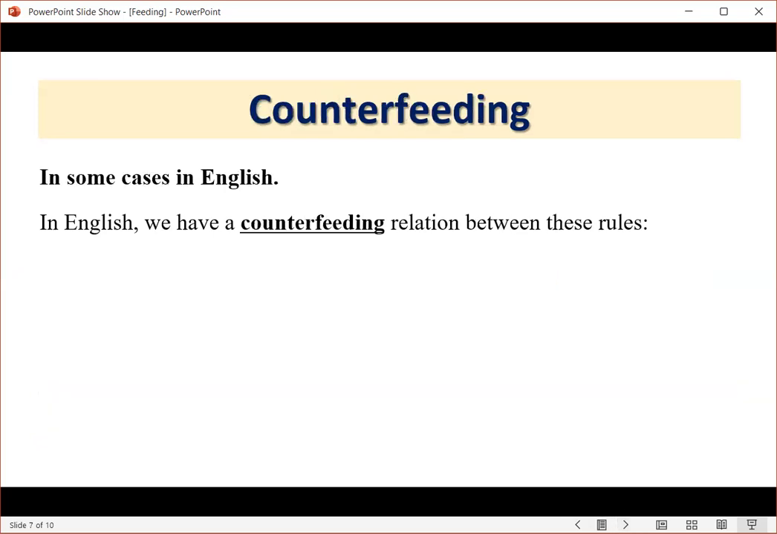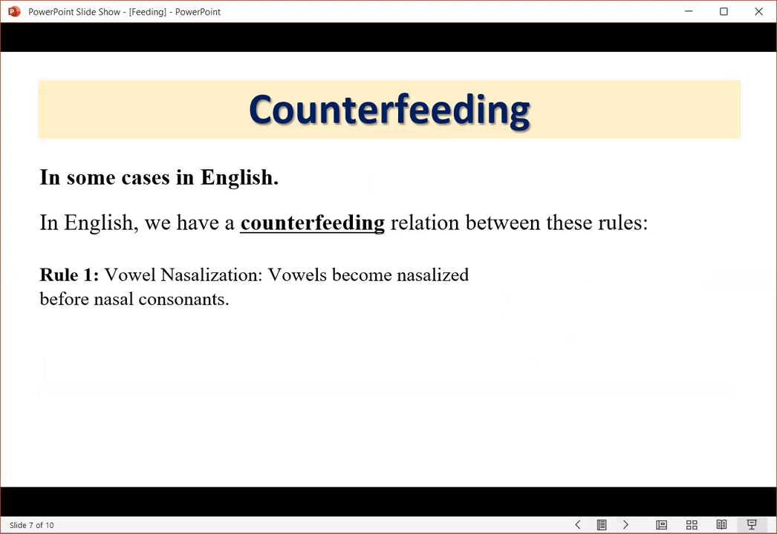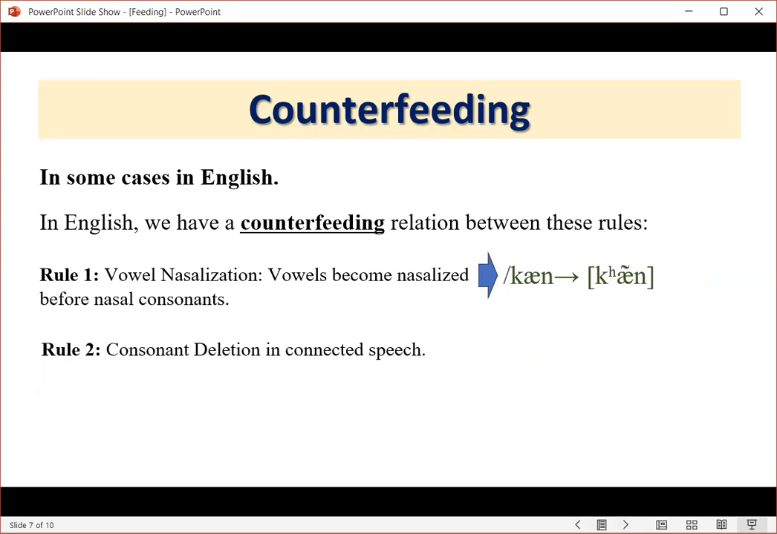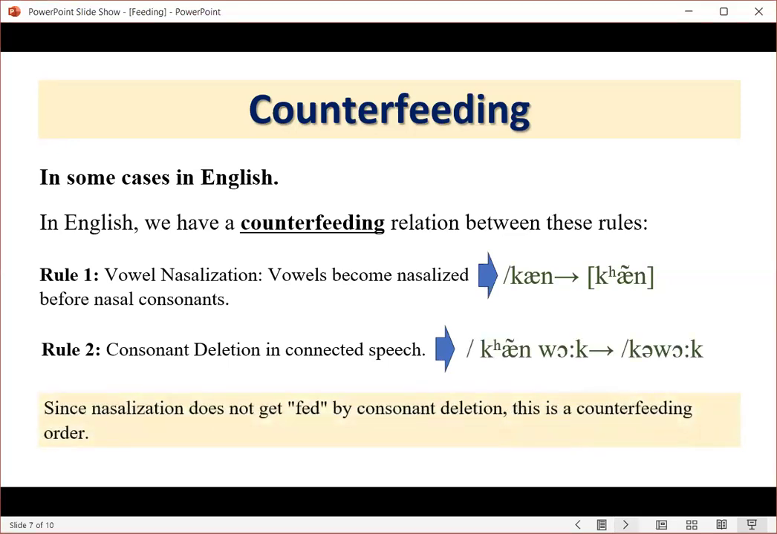In this counterfeeding example, vowel nasalization applies first, causing the vowel in "can" to become nasalized before the nasal consonant. Later, in connected speech, consonant deletion removes the nasal sound, but the nasalization remains on the vowel. Since the deleted nasal does not create a new environment for nasalization, and nasalization is not retriggered, the ordering results in a counterfeeding relation where the expected interaction between the two rules does not occur.